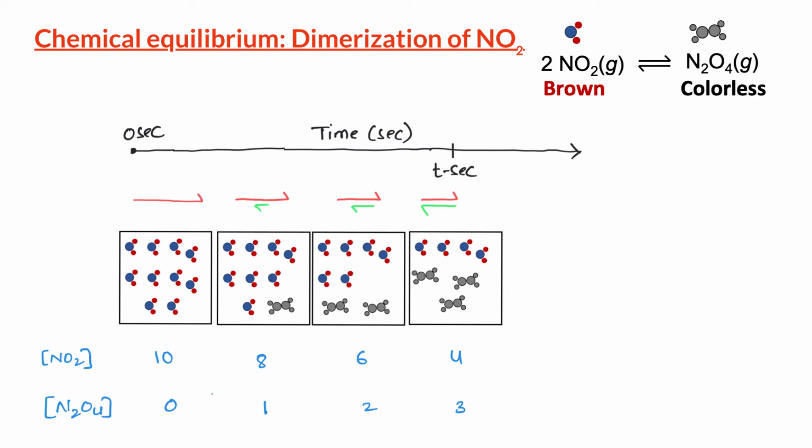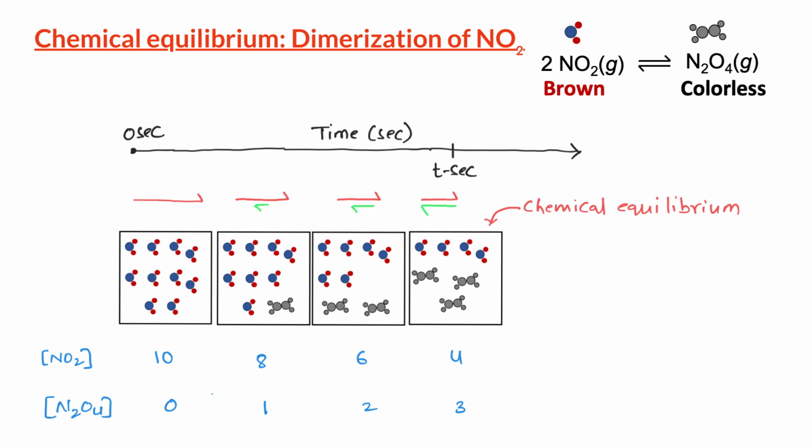After certain time t, the rate of forward reaction becomes equal to the rate of reverse reaction. And at this stage, we say that the system has reached a chemical equilibrium.